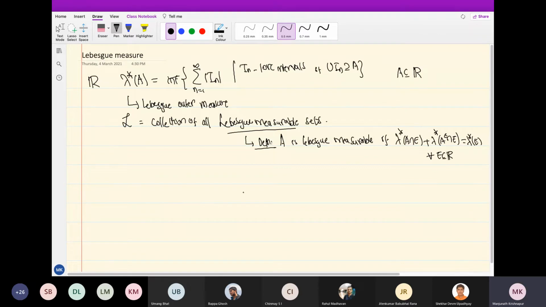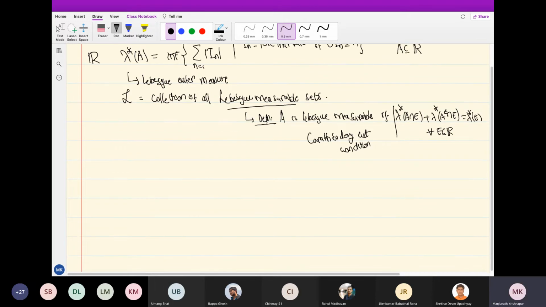Okay, so this is called the Carathéodory cut condition, that is, this set A cuts every set in a nice way, such that the outer measure of the two pieces will add up to give the outer measure of that set, for any set. So that's the collection. An individual set is said to be Lebesgue measurable if this happens for all E, and the collection of all Lebesgue measurable sets is denoted script L. Okay.